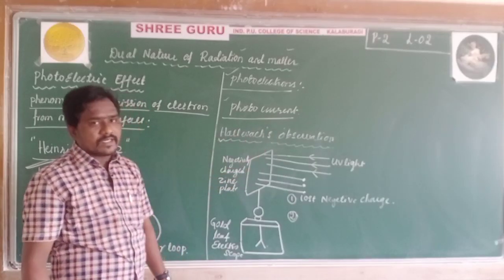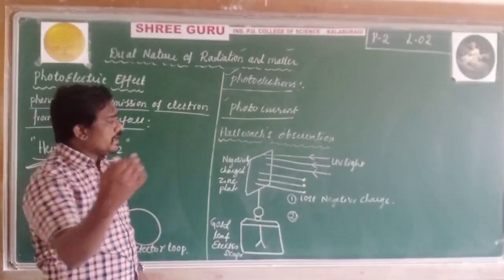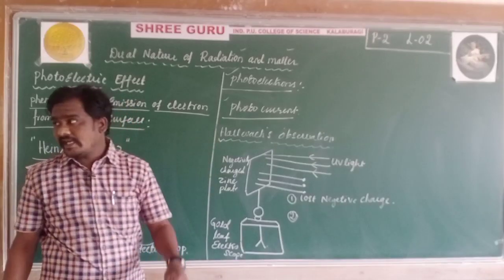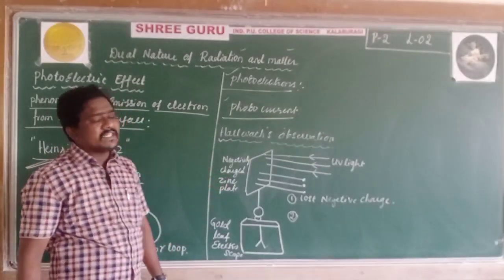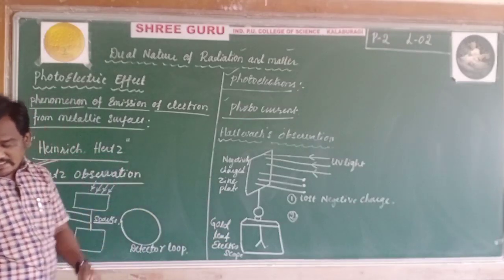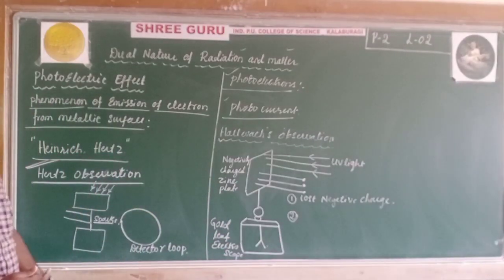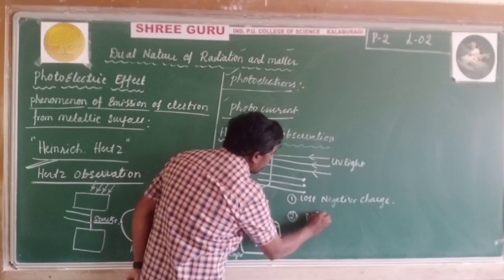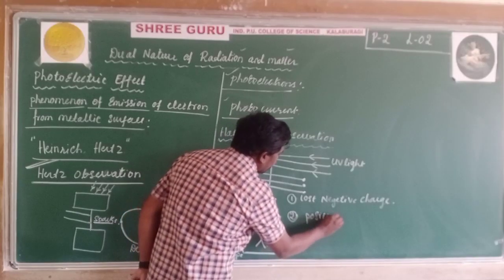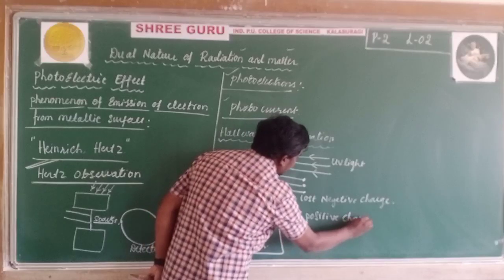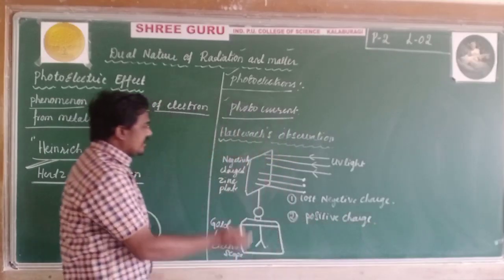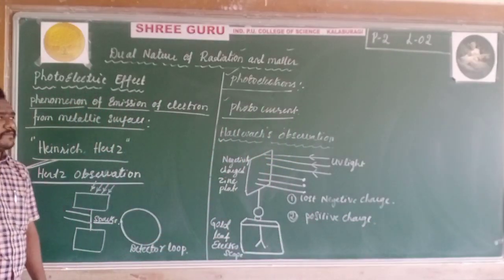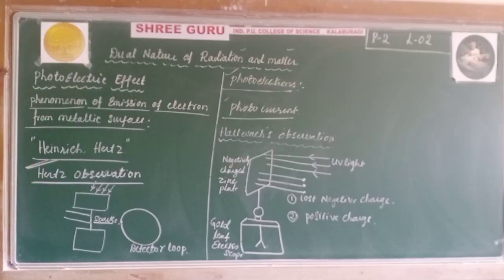Now it is neutral. Again UV light is incident, again and again. It becomes positively charged. It gains positive charge on the particular zinc surface.